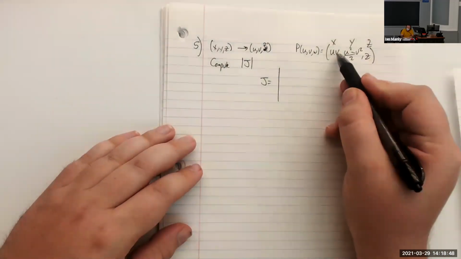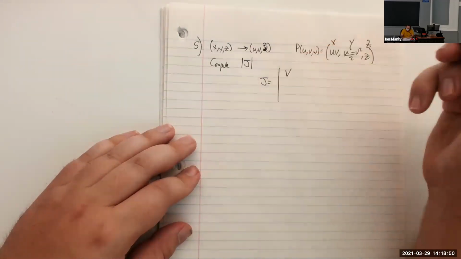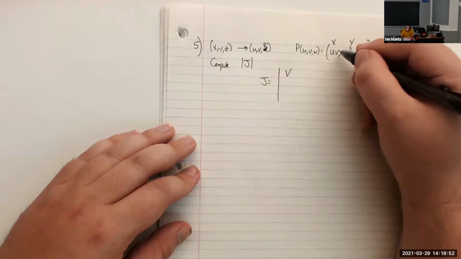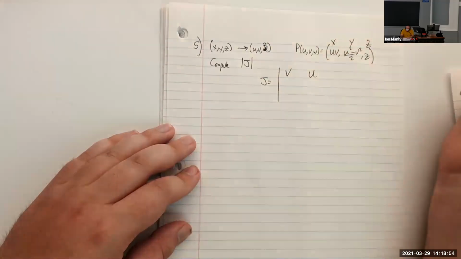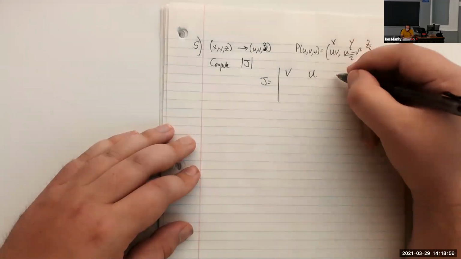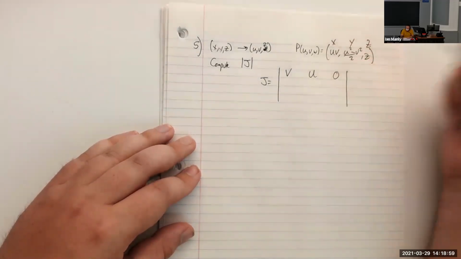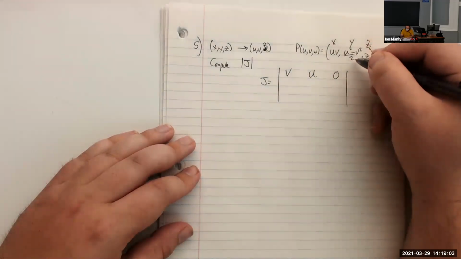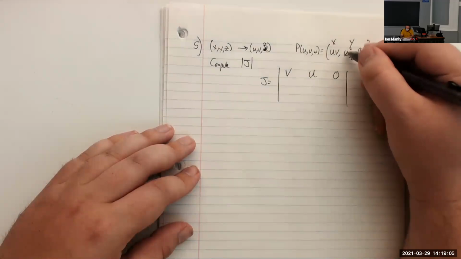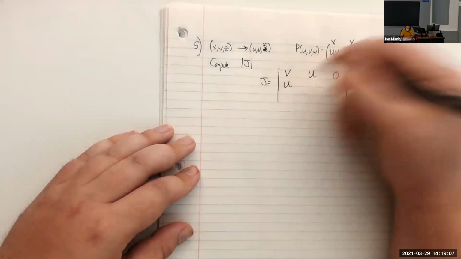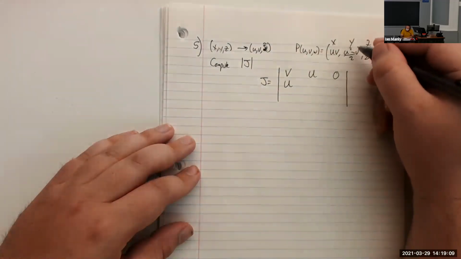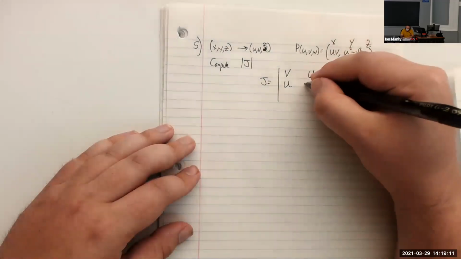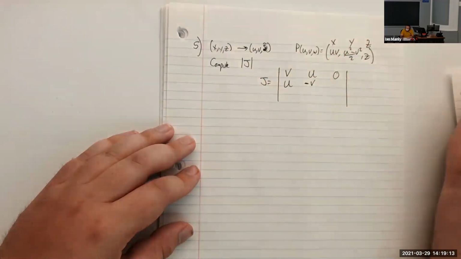All right, so let's see. My u derivative of x will be v. My v derivative of x will be u. And my z derivative of x will be 0. There aren't any z's in there. Next, my u derivative of y will be, I bring the 2 down, so it's going to be u. My v derivative of y will be negative v right here.